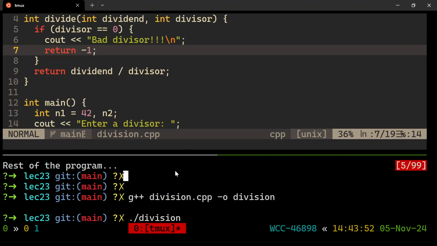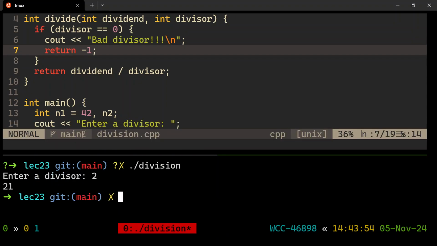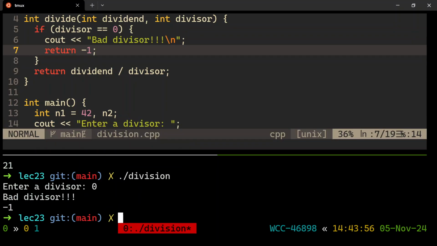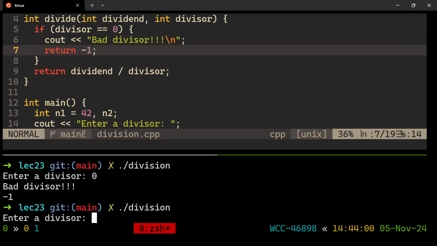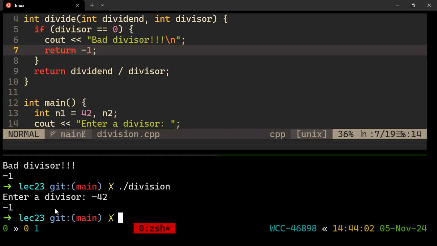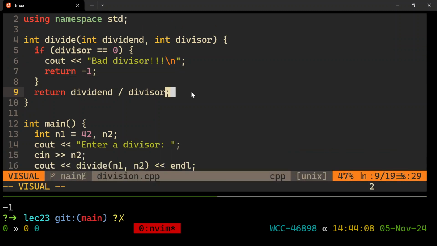Did it compile? I hope it compiled. Yeah. Like 2 works, 0, at least it doesn't have a runtime error, but it's like bad divisor, and oh, the answer was -1. But what if I gave like -42? Now the answer is still -1. Like, was it bad or was it not bad? Runtime error exception will fix this. All right.